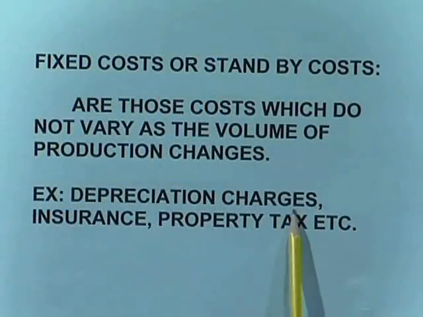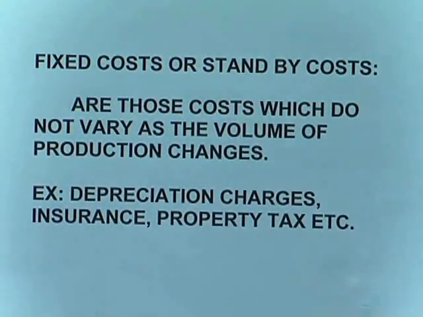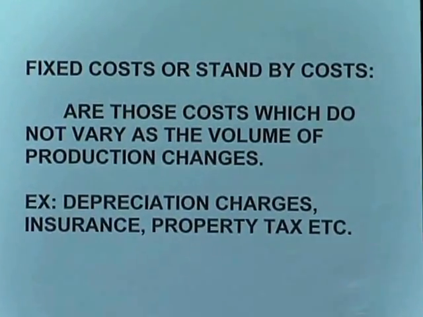Let us see the examples: depreciation charges, insurance, property tax. Say, for example, I was not in the house for 2 months or 3 months or 2 years, but I have to pay the tax. Again, for a machine, I got the machine but it was not utilized, even then depreciation will be there.